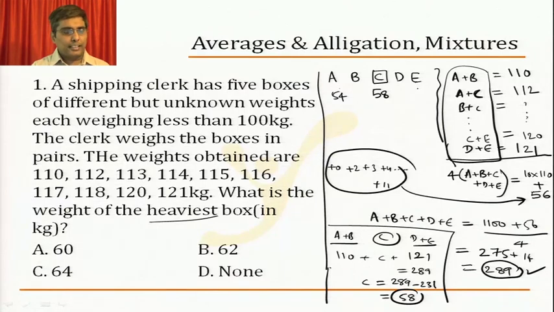The moment I have this C, by the way, C plus E is 120, what would that highest weight be? 120 minus 58 is 62, and from that you can similarly find D plus E is 121. 62 plus D is 121. What would D become equal to? It will become equal to 59. Similarly, A plus B is 110. 54 plus B is 110. It will become 56. So all 5 weights are known uniquely. And because the question is about the highest weight, hence the heaviest weight is 62.